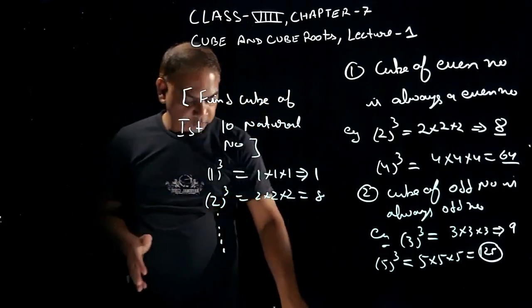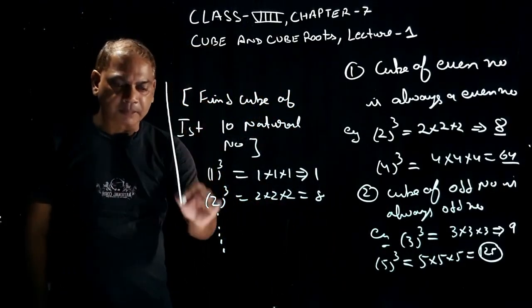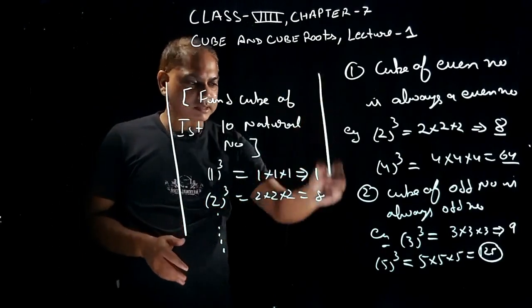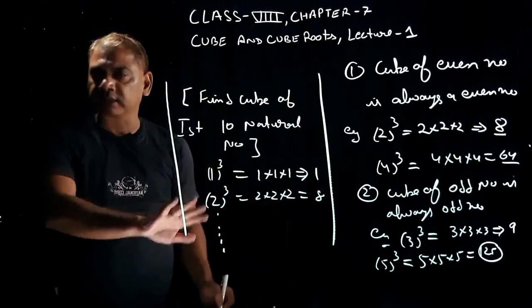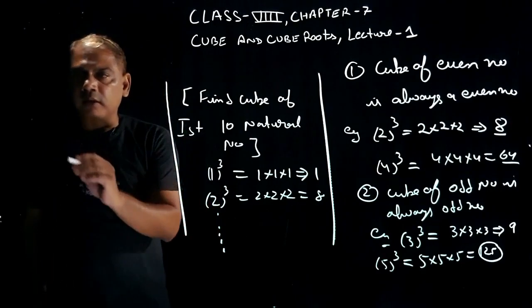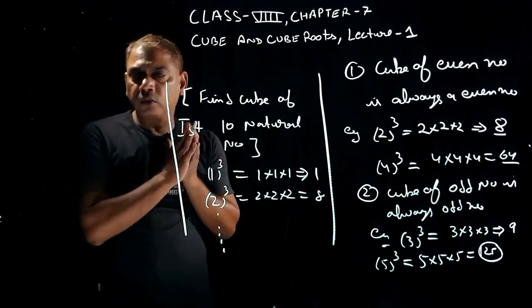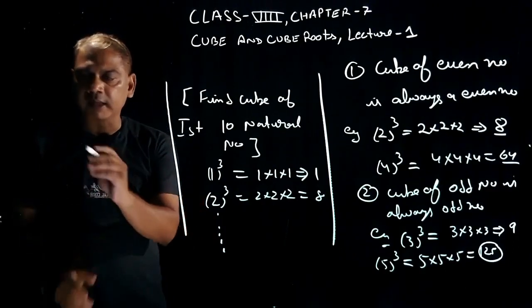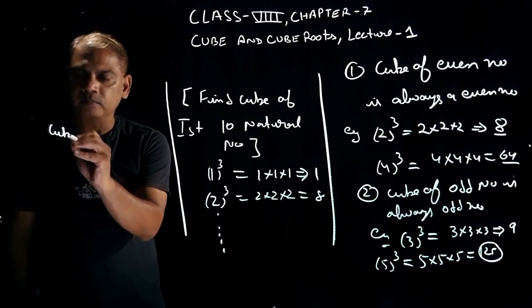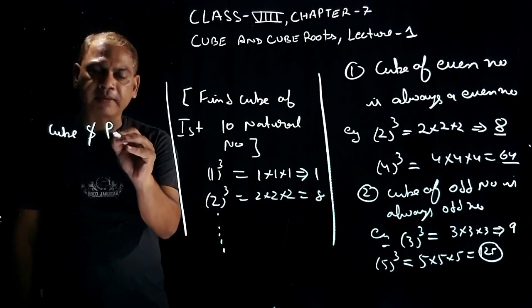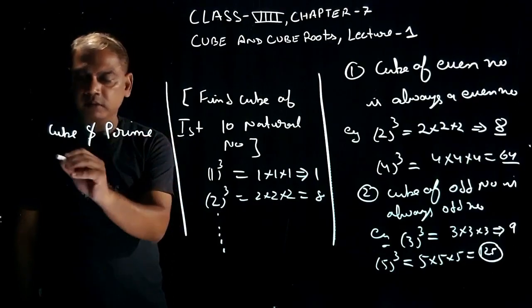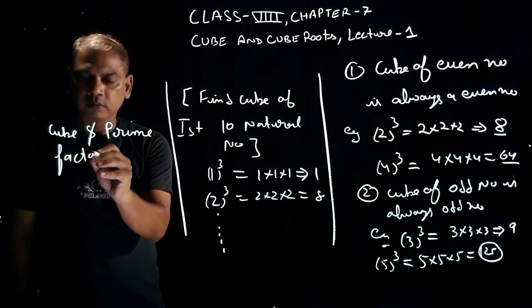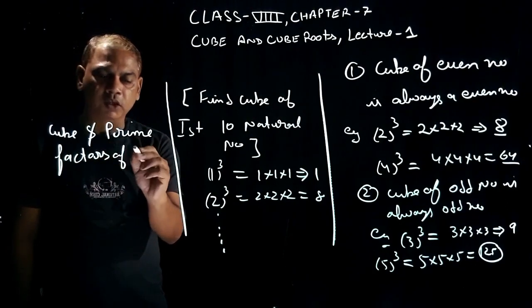Now students, we will learn cube and their prime factors. This is the task, you do it after the class. Now we will learn how we will find out the prime factors of a cube number. Cube and prime factors of a cube number.